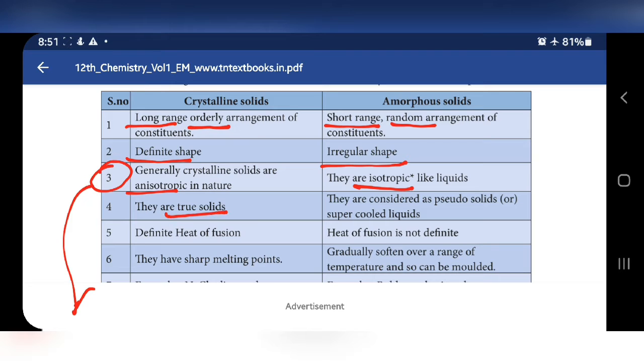True solids, pseudo solids or supercooled liquids. Pseudo means semi solids. Definite heat of fusion, versus indefinite, that is not definite. They have a sharp melting point, versus no sharp melting point, that is, they gradually soften over a range of temperature. That means if the temperature increases, the softness also increases. This is the difference between crystalline solids and amorphous solids.